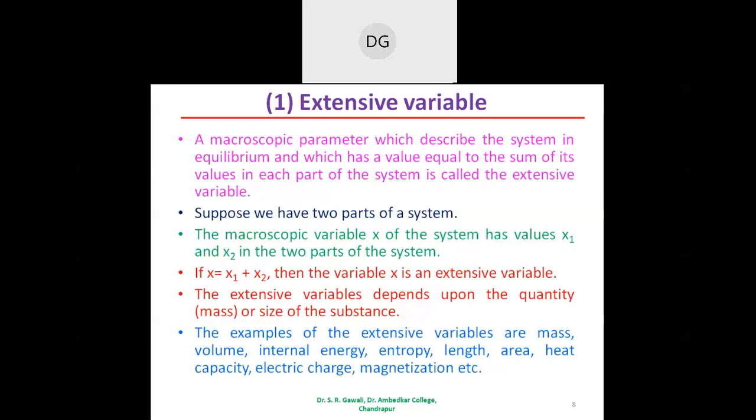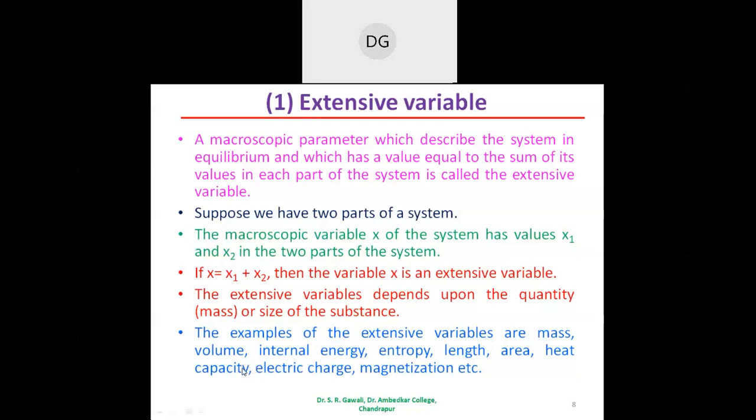What we have done for the macroscopic parameter, the macroscopic variable, is add its value in each part of the system. When both these values are added together, that gives the macroscopic variable, the mass m. So the total mass of the system is nothing but the mass in one part and the mass in the other part added together, and mass is an extensive variable.